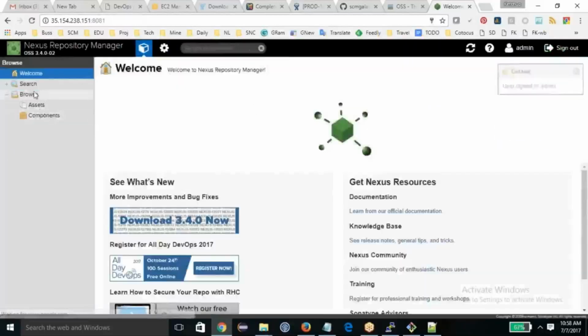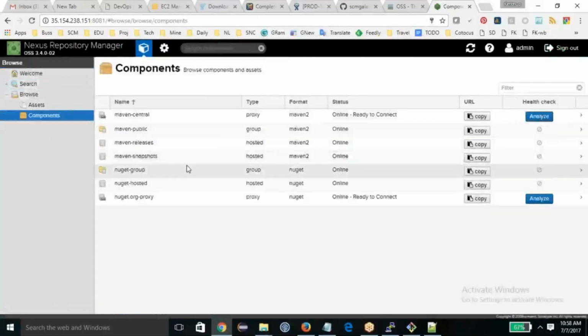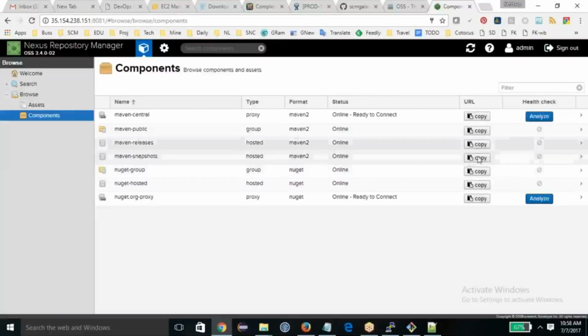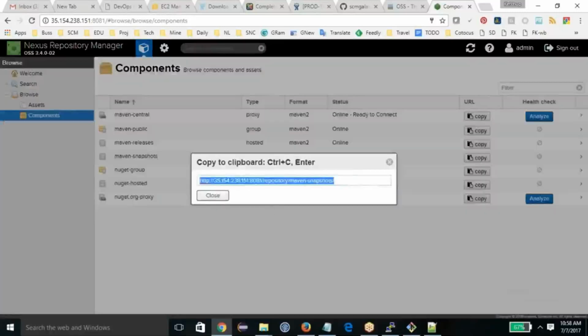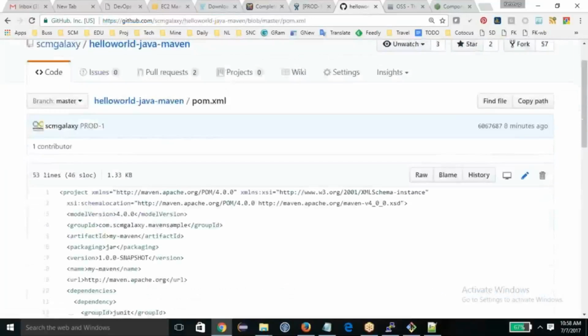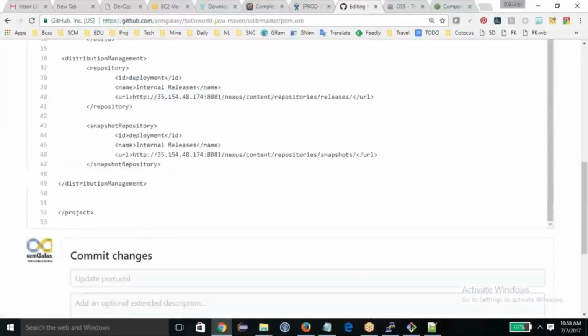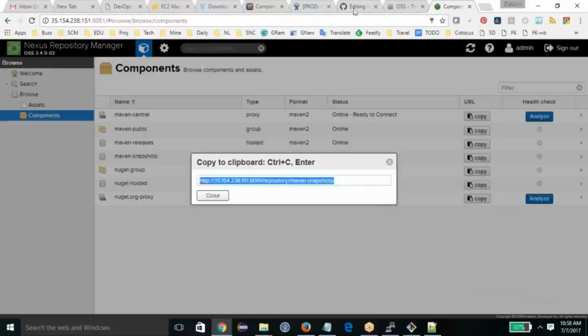Now I want to store my repository in the Nexus. This is a snapshot repository. This is the repository on the Nexus. So what I need is pom.xml. I will change this configuration, and this is the copy of the snapshot.